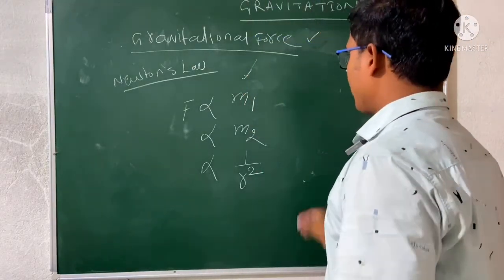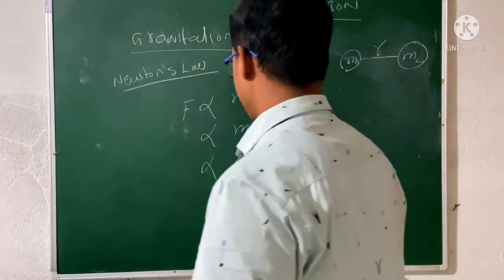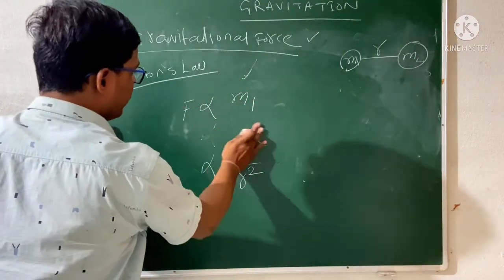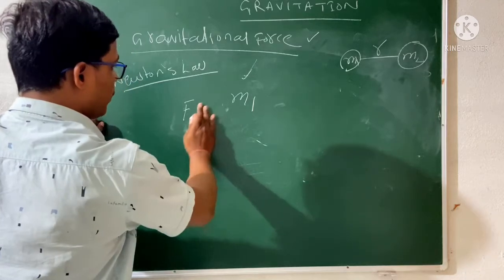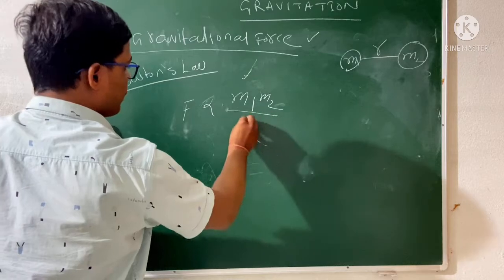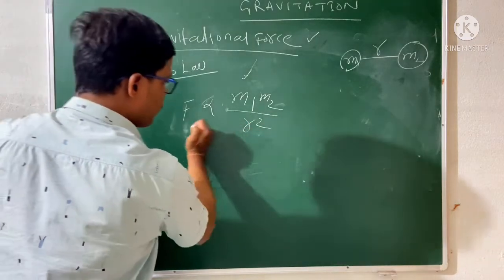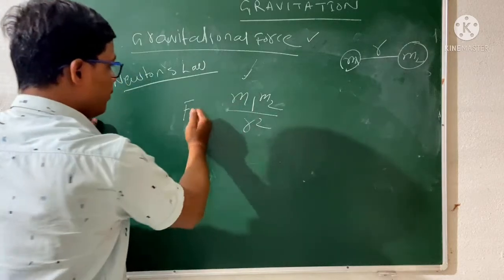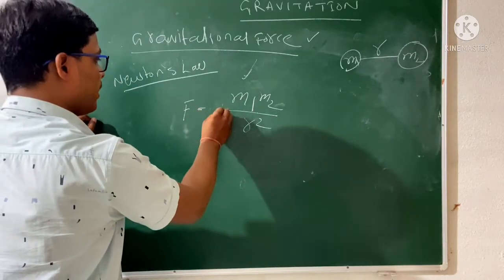Then if we use mathematics, the force is proportional to m1 m2 divided by r square. Okay, so this is proportional to m1 m2 by r square. Then if you leave the proportionality, you have to add a constant.